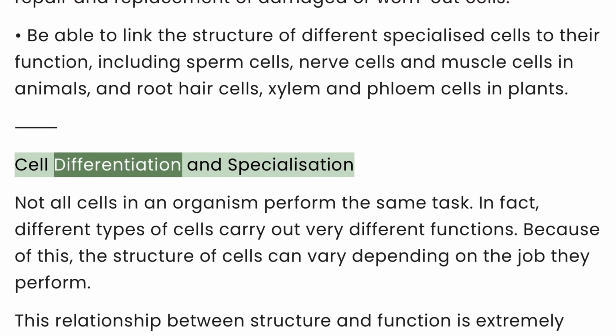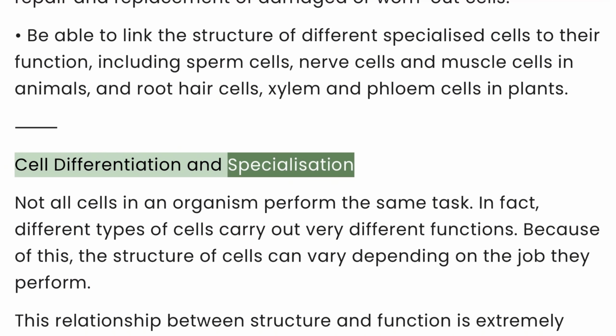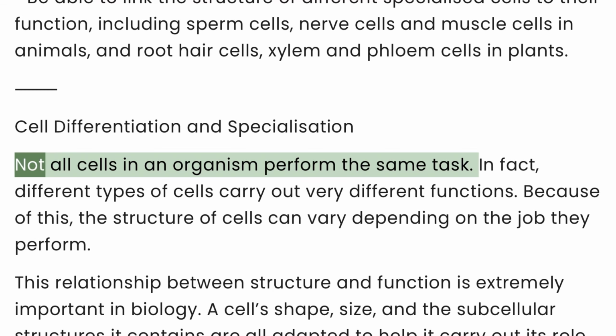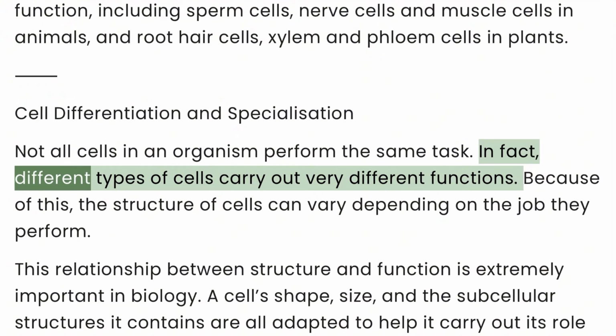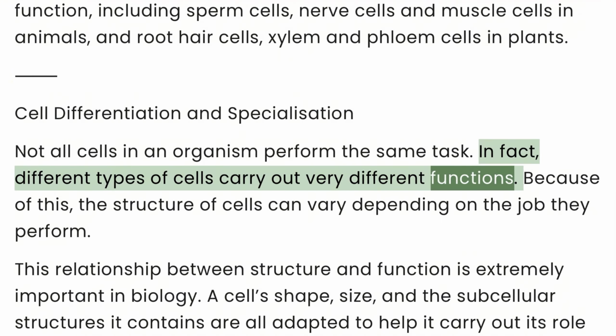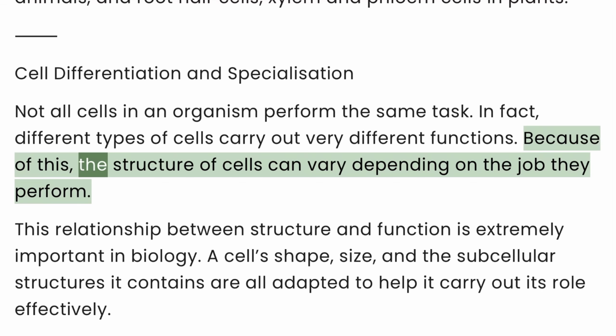Cell differentiation and specialization. Not all cells in an organism perform the same task. In fact, different types of cells carry out very different functions. Because of this, the structure of cells can vary depending on the job they perform.